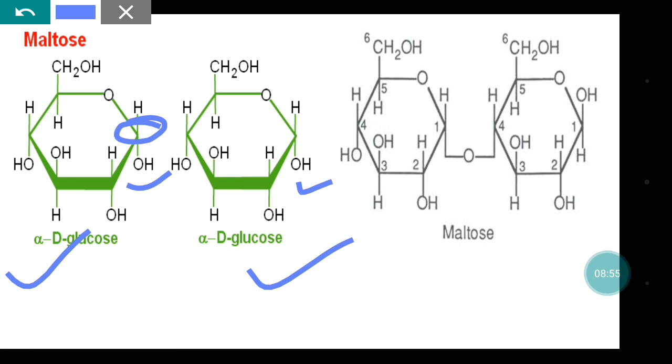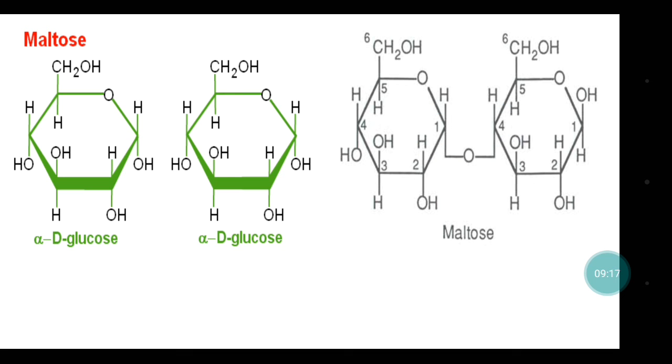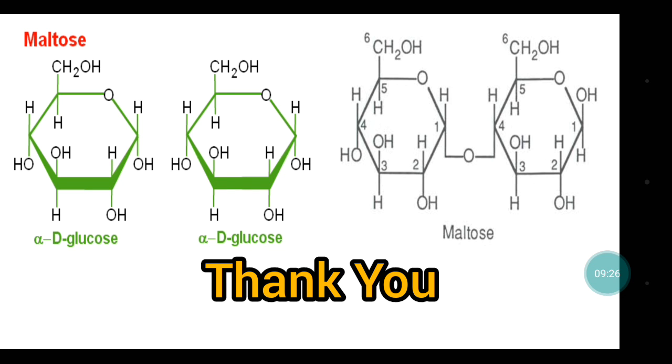If it were above the plane, then it would be called beta glucose, but here alpha D glucose is taking part in the condensation reaction to form maltose. So here also carbon 1 and carbon 4 of the next glucose form the bond, that is alpha 1,4 glycosidic bond. So these are the three main disaccharides that you all have to memorize and remember and understand.